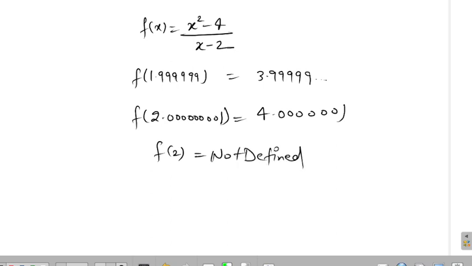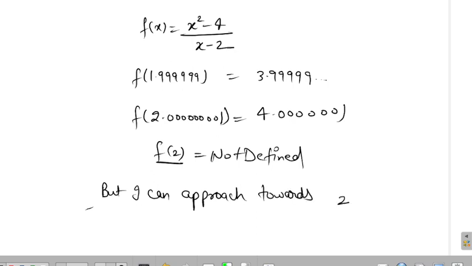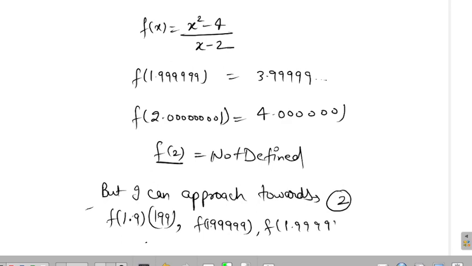Okay, so now what the concept is, I can't find the value of the function at the value 2, but I can approach towards 2. I can try to go nearer and nearer to 2. How to approach towards 2? First of all, I will find the value at 1.9, then I'll find the value at 1.99, then at 1.999, and then at 1.99999. I am going towards 2, I am approaching 2, but I can't reach 2 because at 2 it is not defined.